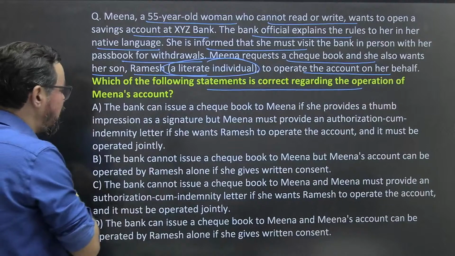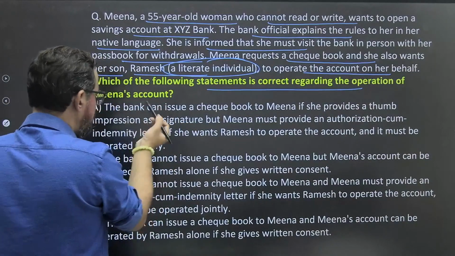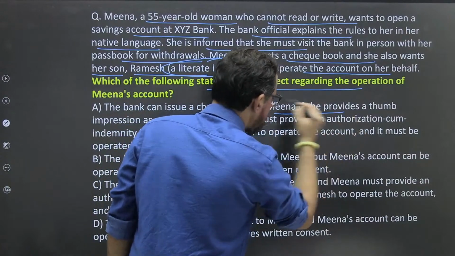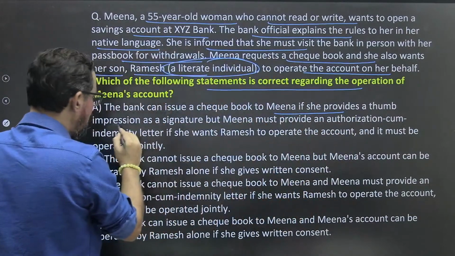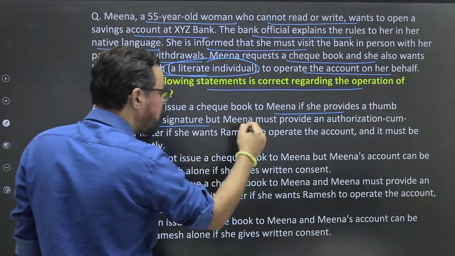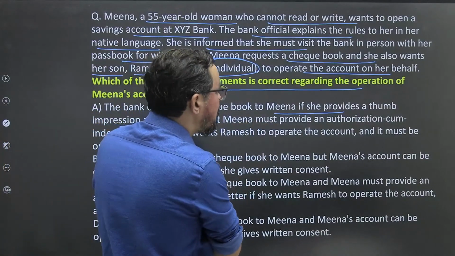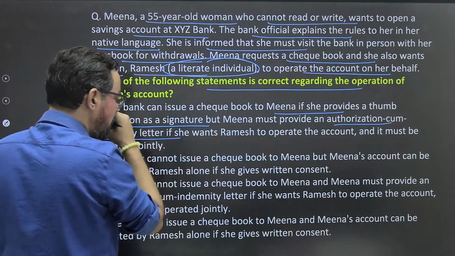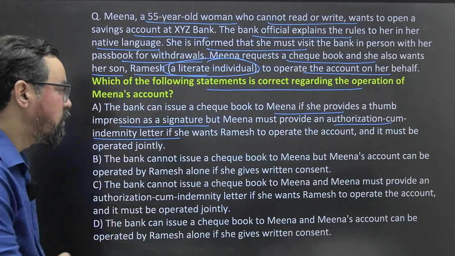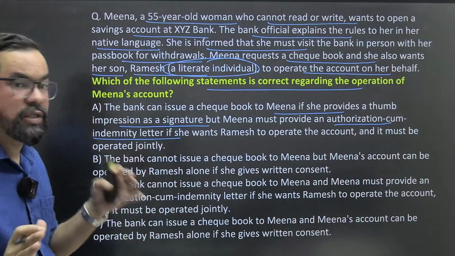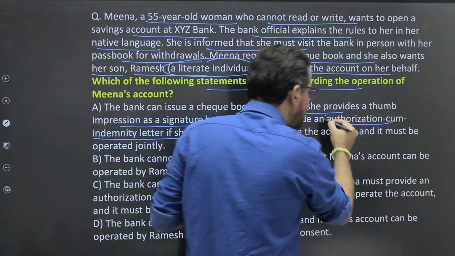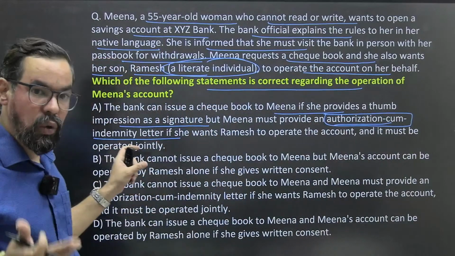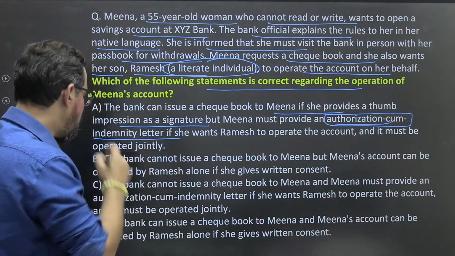Now the question is, options are: a bank can issue a checkbook to Meena if she provides a thumb impression as a signature, but Meena must provide an authorization cum indemnity letter if she wants Ramesh to operate his account. So first statement, see, this document is required, but for the account operation, not for the checkbook, ठीक है.